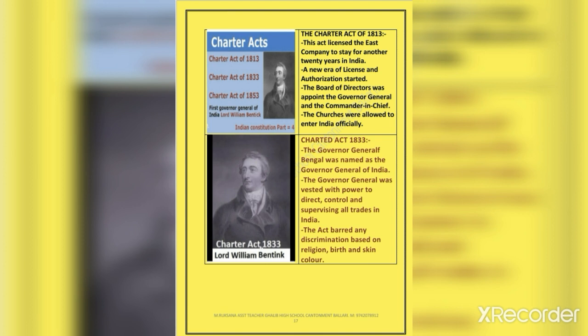The Charter Act of 1833 throws more light on the internal situation of India and also the various political developments present in England during the 1830s.